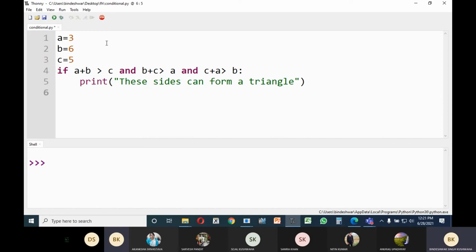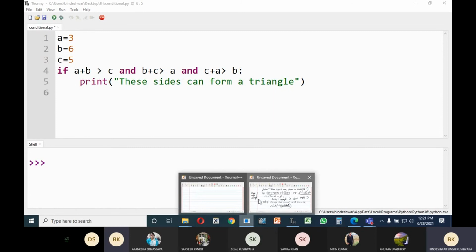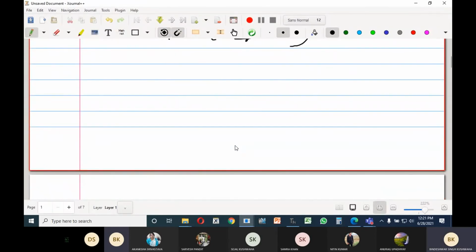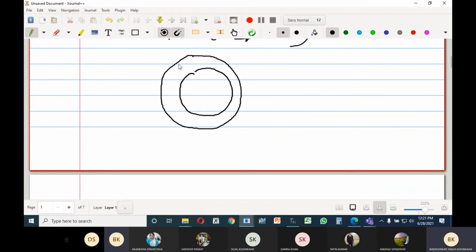Okay, actually you are moving like this one. Suppose that if you have three sides, so here you have entered here triangle. Okay, at least if you have A, B and C, so if you are asked whether A, B, C can form a triangle, yes, so you are here.